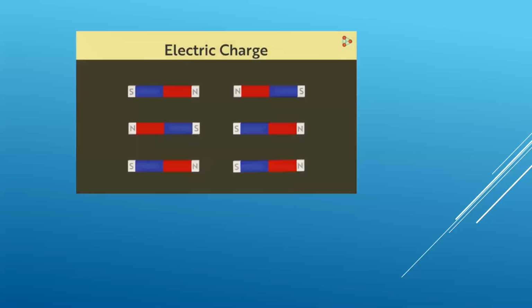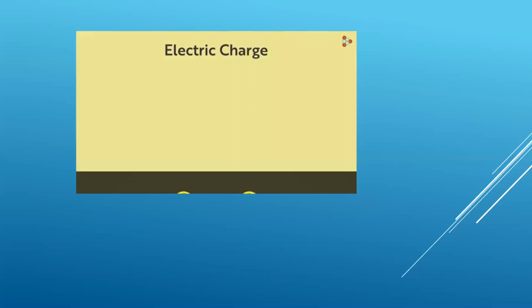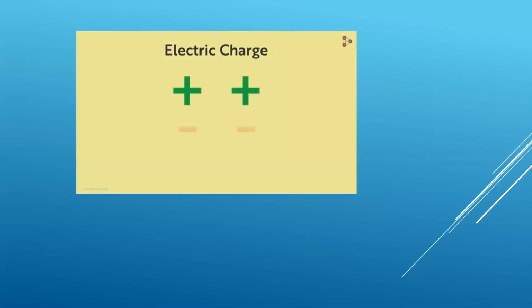So let's begin. There are two types of electric charges: positive, denoted by the plus sign, and negative, denoted by the minus sign. Think of magnets for a moment. We know that two like poles, that is, two north or two south poles of magnets, repel each other, and unlike poles attract each other. Similarly, like charges, that is, two positive or two negative ones, repel each other, and unlike charges, that is, a positive and a negative one, attract each other.